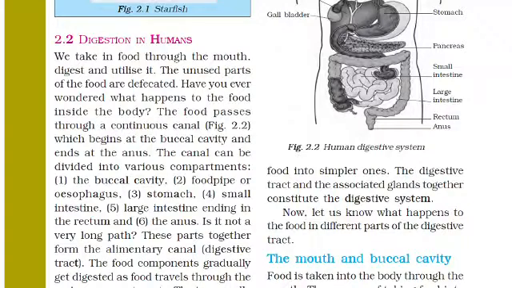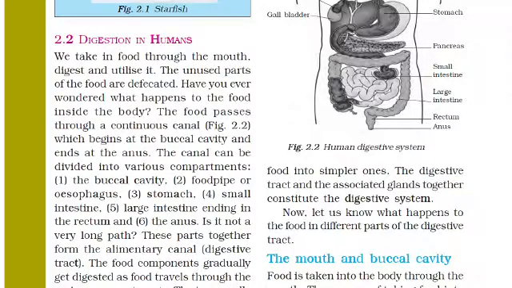Means what is the another name for alimentary canal? That is said to be the digestive tract. Now here one question is there. You have to tell the names of the parts which together form the alimentary canal, and you have to draw the diagram of this human digestive system in your copy.